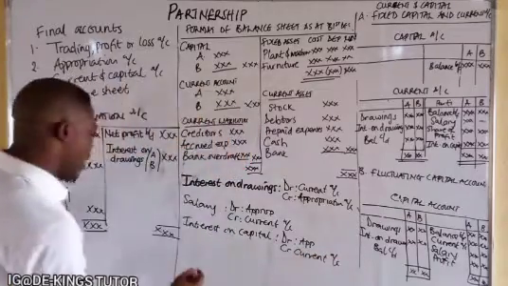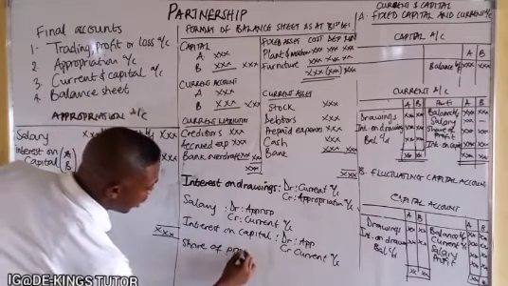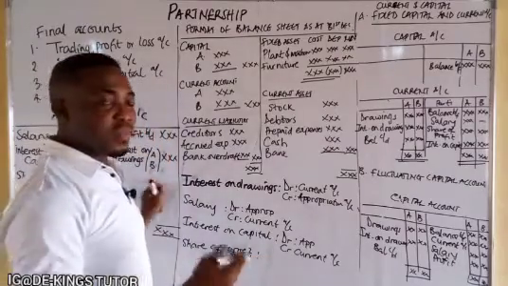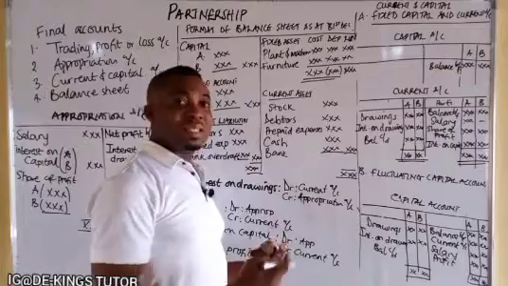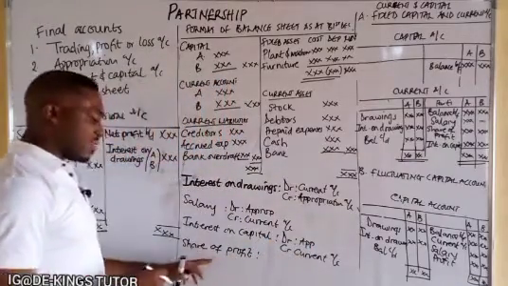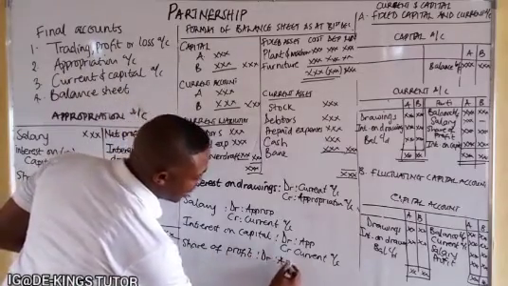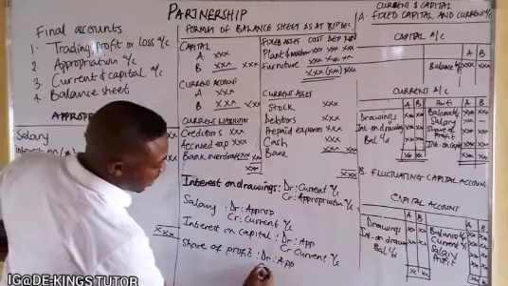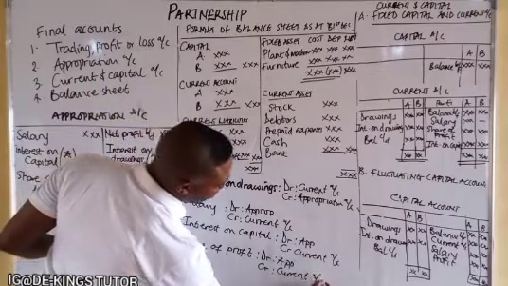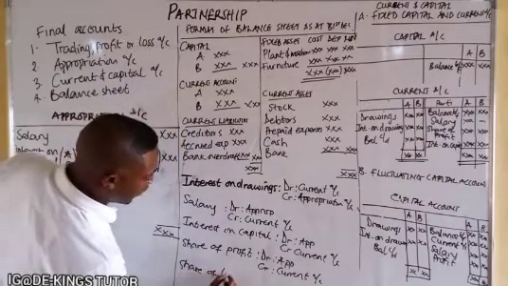Another one is the share of profit. What they receive is in excess of what they pay, so they have a profit. So they share their profit according to the ratio. When they share a profit, you debit the appropriation account and you credit the current account of the partners.